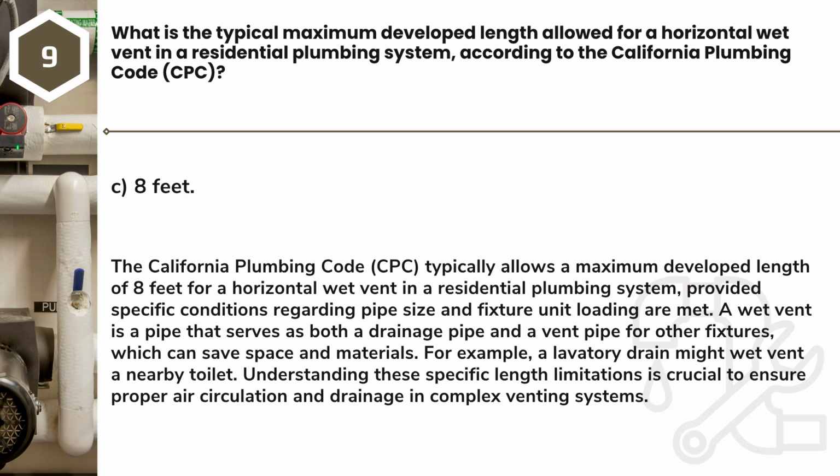A wet vent is a pipe that serves as both a drainage pipe and a vent pipe for other fixtures, which can save space and materials. For example, a lavatory drain might wet vent a nearby toilet. Understanding these specific length limitations is crucial to ensure proper air circulation and drainage in complex venting systems.